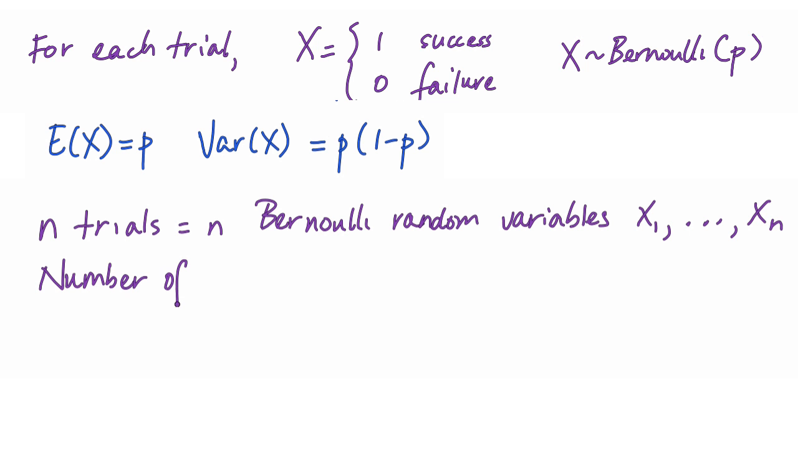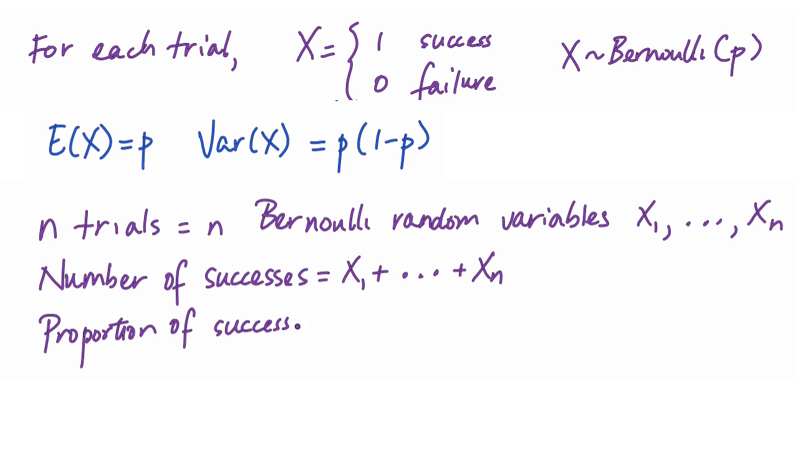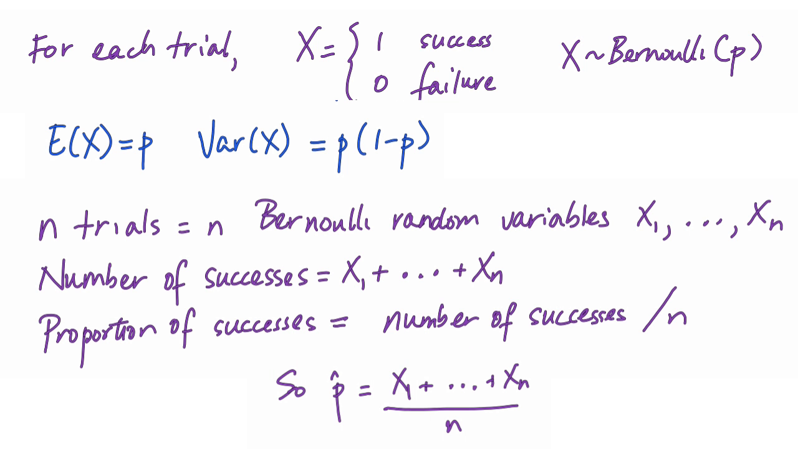To get the number of successes, we just add up the n Bernoulli random variables, since each of them is 1 if it's a success and 0 otherwise, so then it doesn't contribute to the sum. And then to get p hat, the proportion of successes in our n trials, we take this number of successes and just divide it by n. The key thing to note here is that p hat is an average of a bunch of Bernoulli random variables. So that's why the central limit theorem applies to it. It's an average.